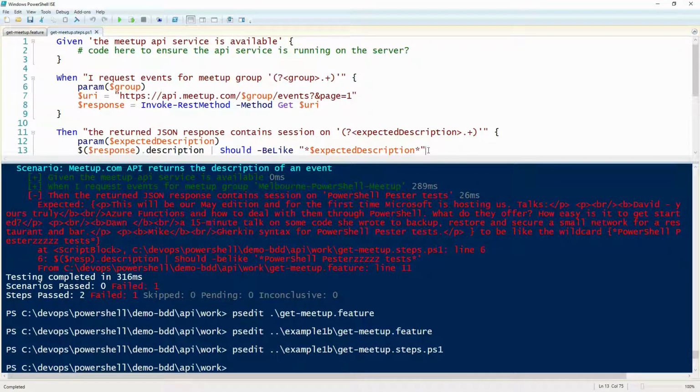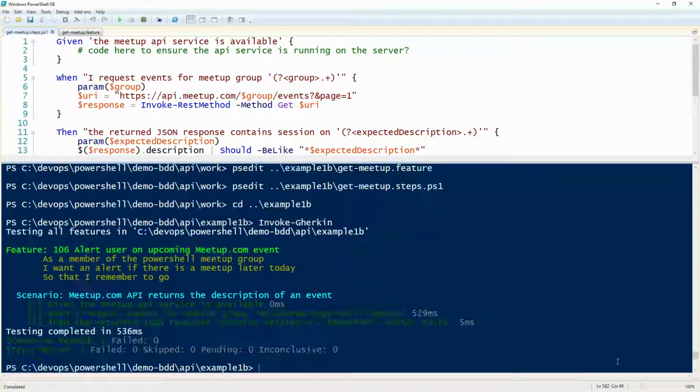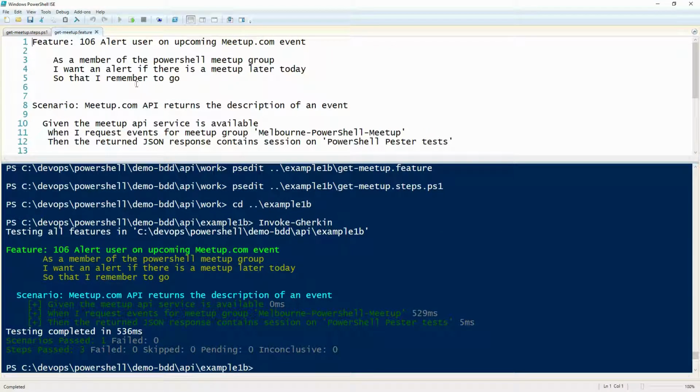Is there anything about our expected description that did the same thing here? Right? Expected description. Getting it in as a parameter, and then I'm testing that the response is back with whatever it was that I wanted. If I run that, it should be exactly the same. Let me do Invoke-Gherkin. Whoops. Invoke-Gherkin. Okay, so that's all the same. What about Infrastructure Coders? If I can type Infrastructure Coders. Is that right? Yep, sure.